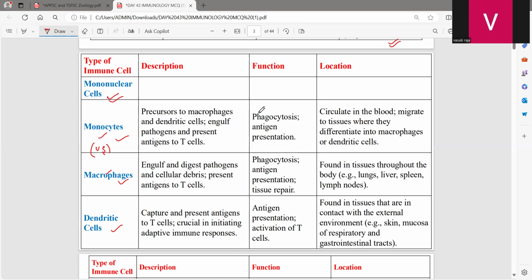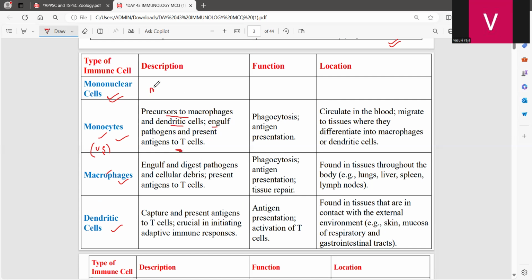Okay, let me say. And what is monocytes? Monocyte is the one which is a precursor to the macrophages and dendritic cells, which means from this, macrophages is going to develop. Okay, and what is the function of this monocytes? They are going to engulf the pathogen and present this antigen to the T cells.